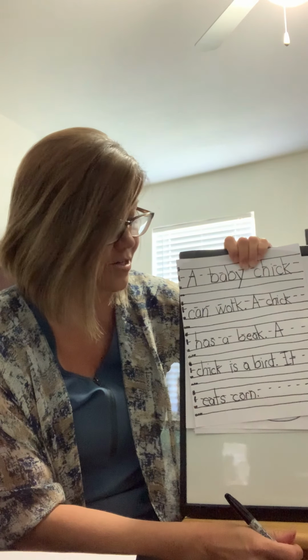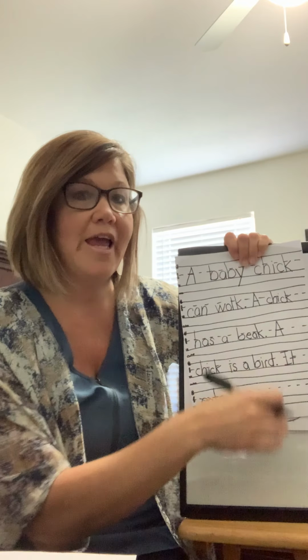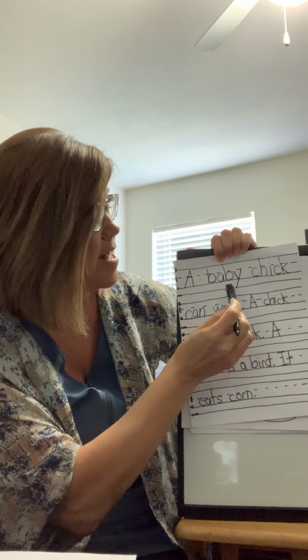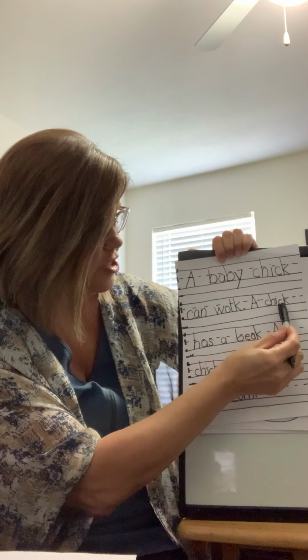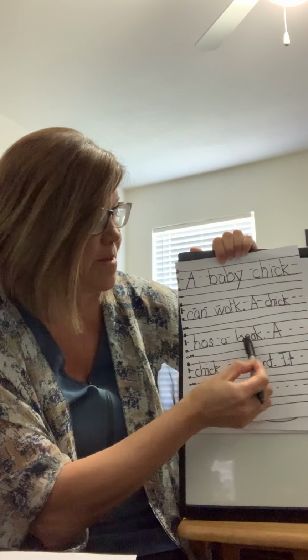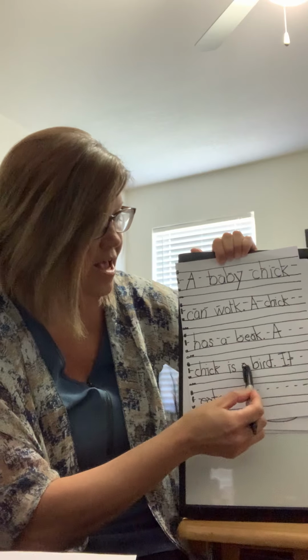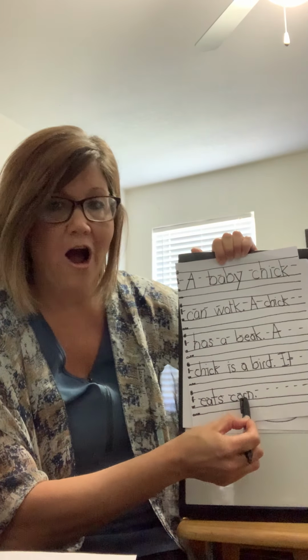All right. So let's read our writing back and see how we did. See if we answered our 4 questions and have 4 facts. Here we go. A baby chick can walk. A chick has a beak. A chick is a bird. It eats corn.